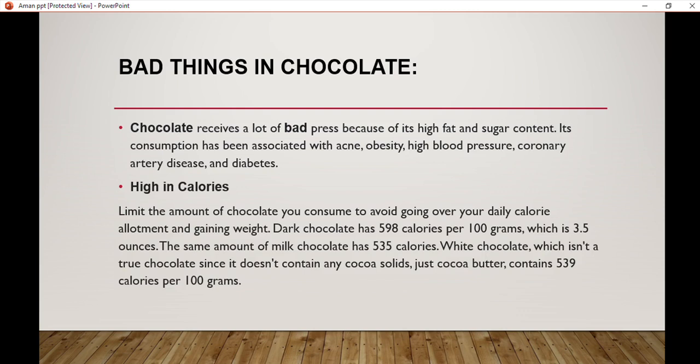Dark chocolate has 598 calories per 100 grams, which is 3.5 ounces. The same amount of milk chocolate has 535 calories. White chocolate, which isn't a true chocolate since it doesn't contain any cocoa solids, just cocoa butter, contains 539 calories per 100 grams.